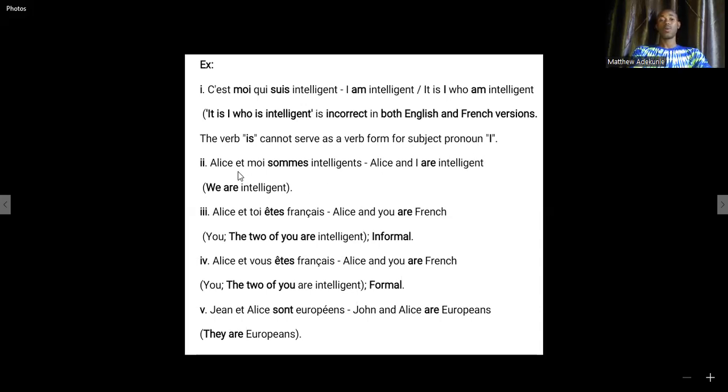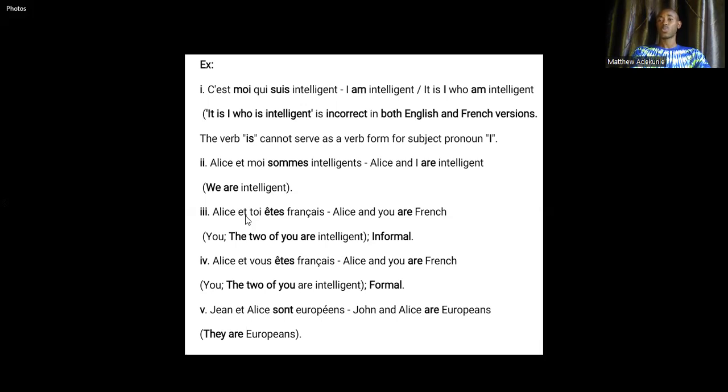Then we go to the second one, Alice et moi sommes intelligents. Alice and I are intelligent. In other words, you are saying we are intelligent. So it is the R that will go with we in French. Then the third one, we have Alice et toi êtes français. You cannot say Alice et toi sont français. No, Alice et toi êtes français. Why are we saying êtes?